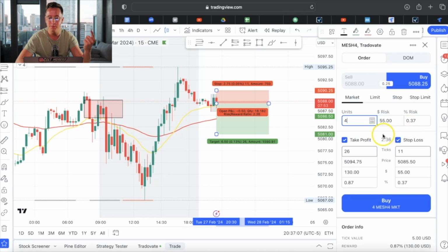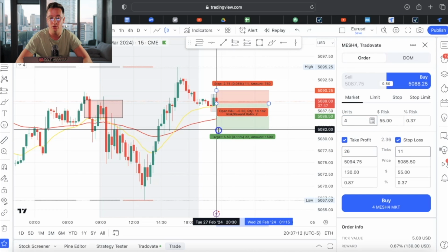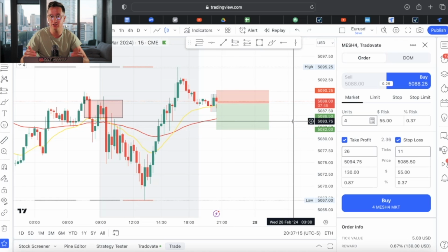Then you also want to keep in mind your risk to reward ratio. You always want it to be at least 2 to 1. Meaning I want my take profit to be 2 times the size of my stop loss on pretty much every single trade. So that's going to basically enable you to take losses. Let's say I take 2 losses and I'm risking 1% on each of those trades. I lose 2 trades and then I win 1 trade. I'm going to be at break even.